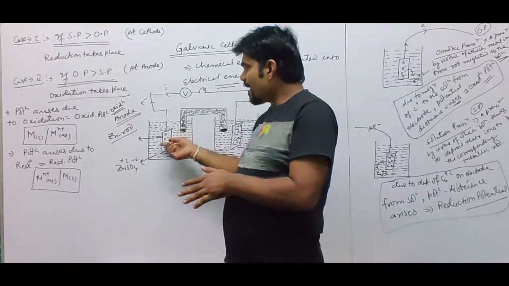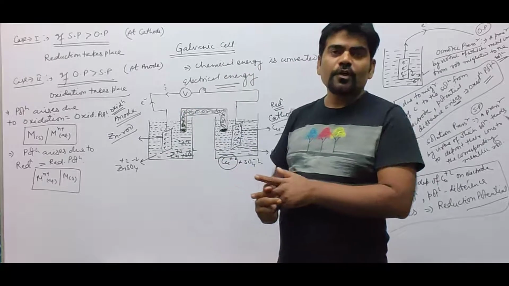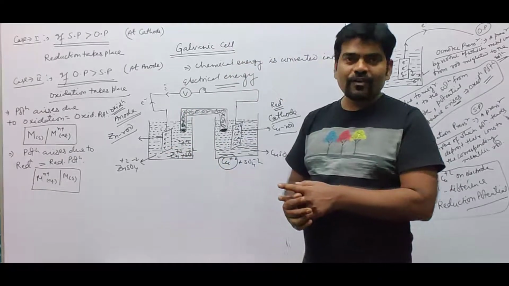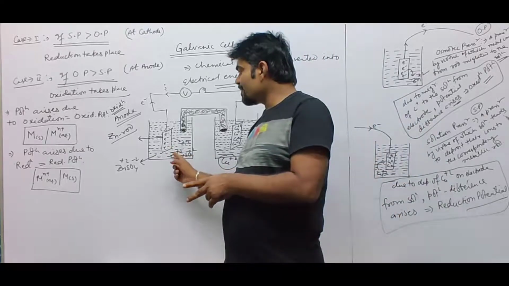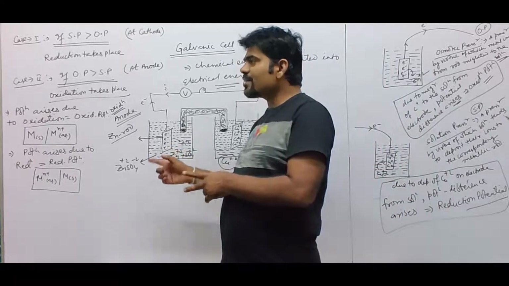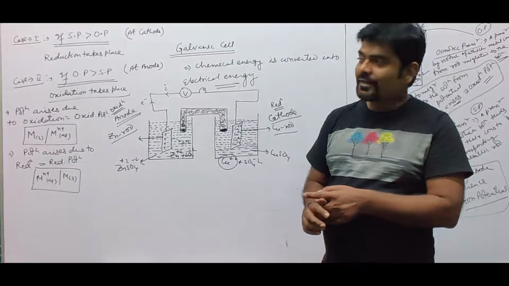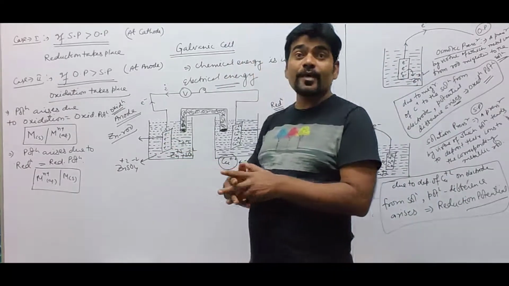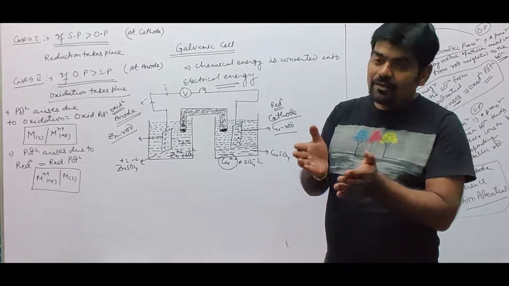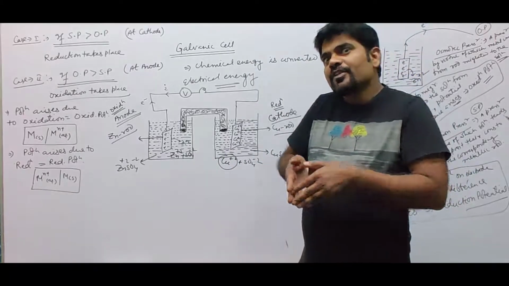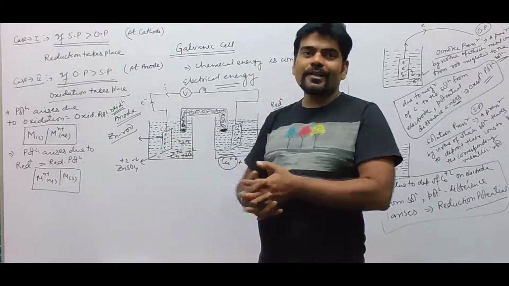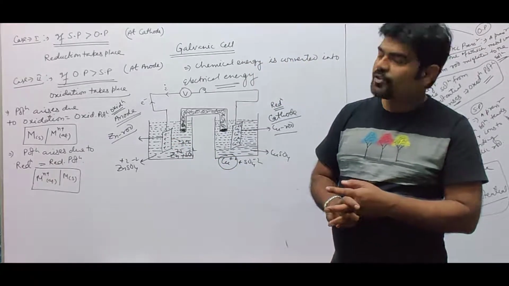When zinc ions pass to the solution, the concentration of zinc ions increases and a concentration difference arises, and due to this concentration difference, a potential gradient, a potential difference arises. In such a potential difference, zinc from the metallic rod becomes Zn2+ and passes to the solution, leaving behind electrons. Therefore, it is called oxidation potential.